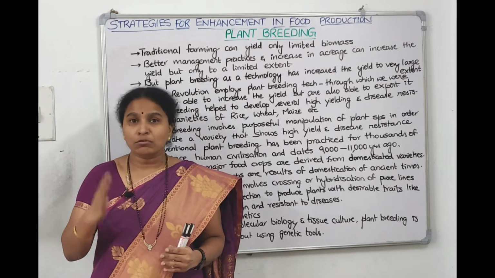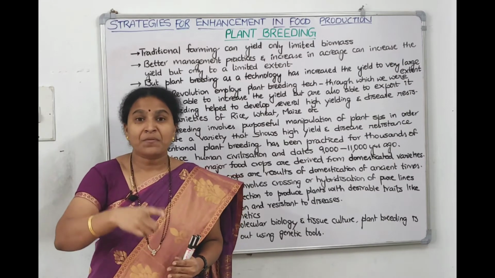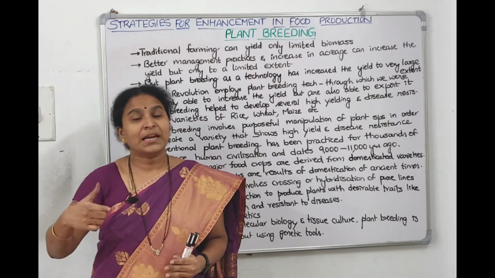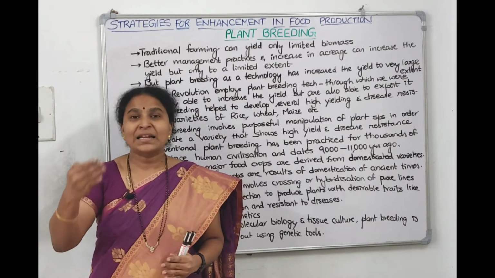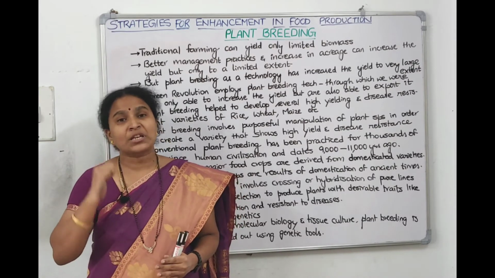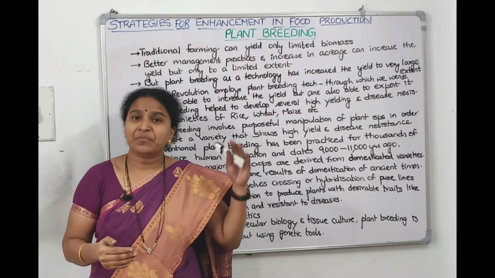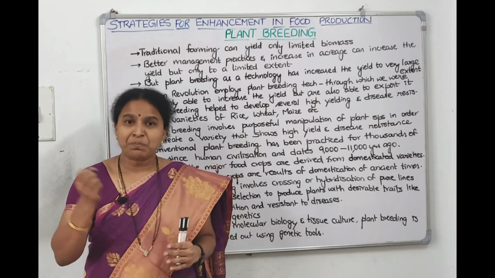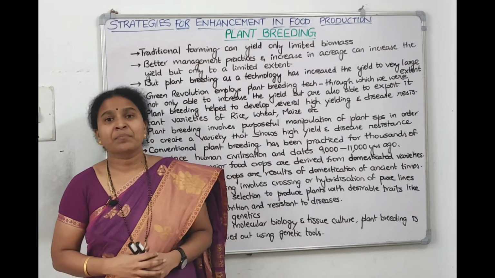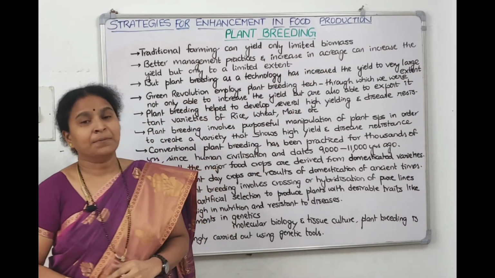If we have to grow a plant, you should know this plant grows in this season more. Spring variety, autumn variety will give more yield, and in red soil or black soil or loam soil, in which type of soil, all this scientific analysis should be there. But in traditional farming, we just plant the seed and we get the yield. So it will obviously be less yield only, limited yield only.